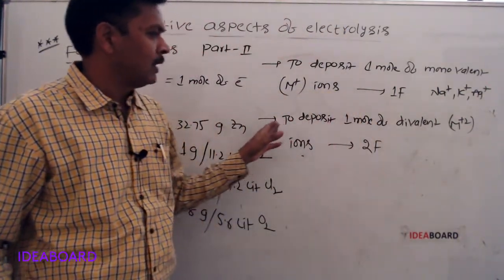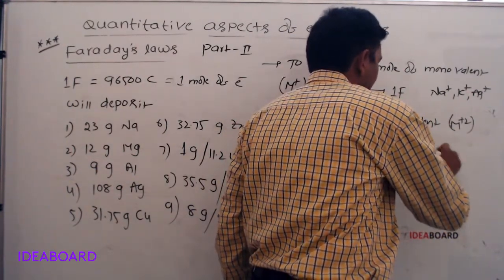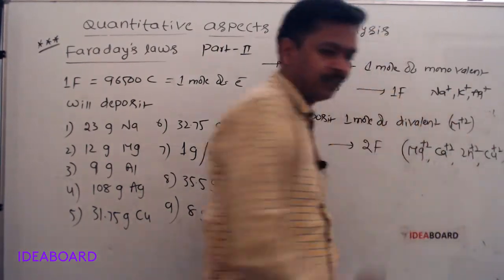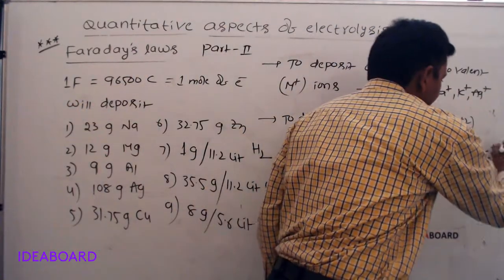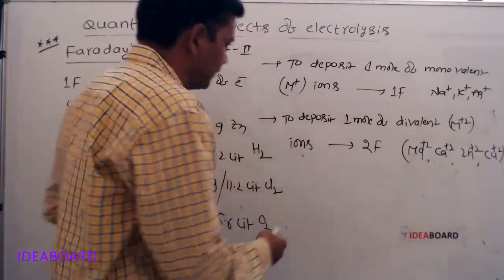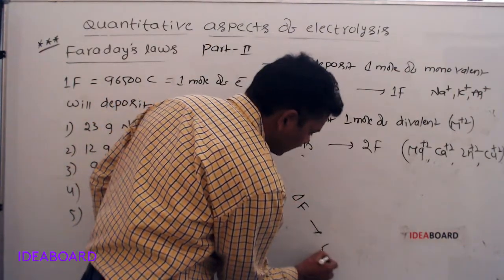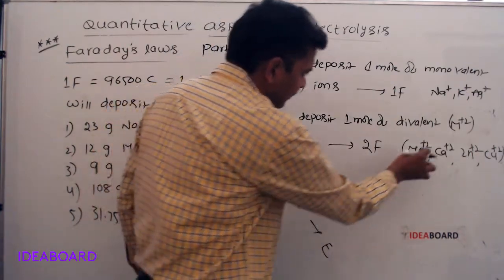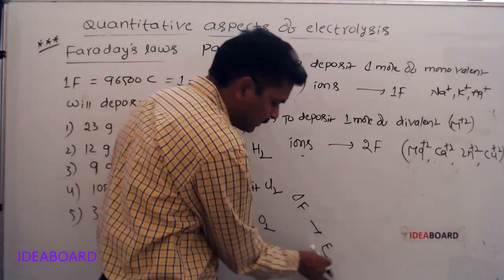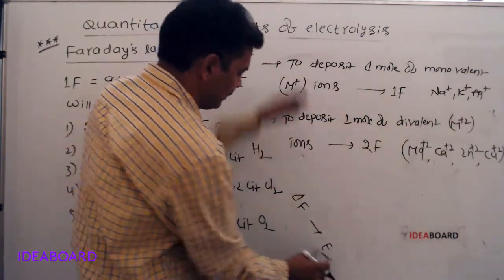Examples: Mg plus 2, Ca plus 2, Zn plus 2, Cu plus 2, etc. Because here the valency is 2, and 1 Faraday will deposit only 1 equivalent weight E amount of substance. That's why, to deposit its atomic weight of substance, 2 Faradays will be required.